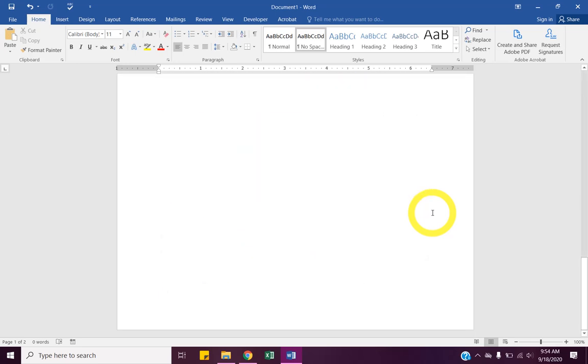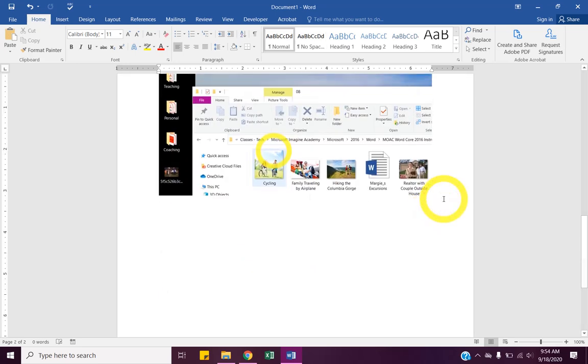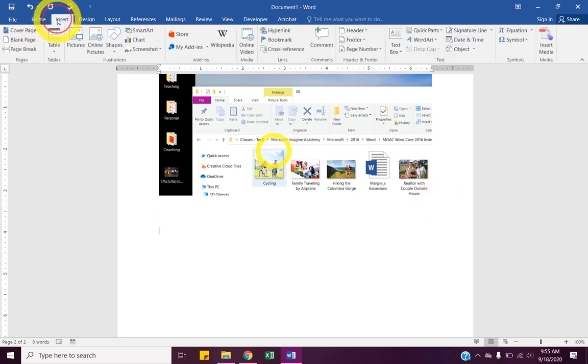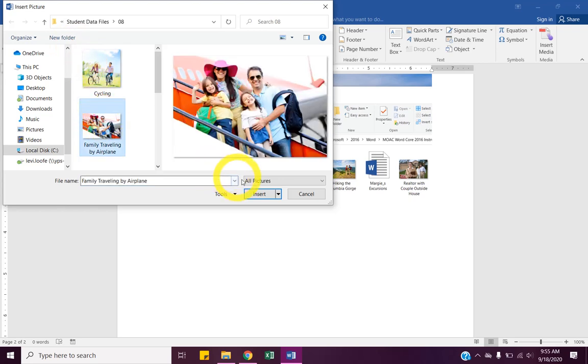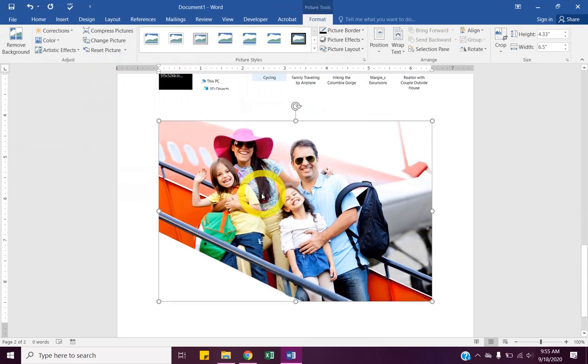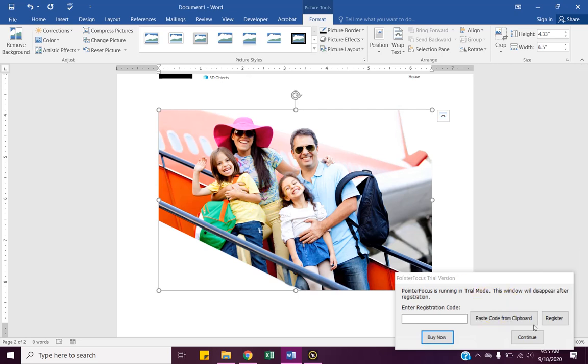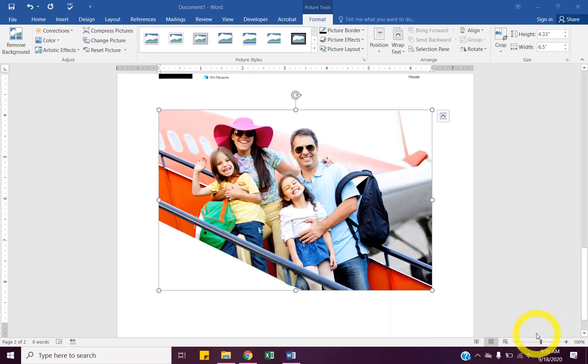All right, let's get down to the bottom of our document. Hit enter a couple times. And we're going to insert another picture. We're going to do that same picture again. So it's just the unedited version now.